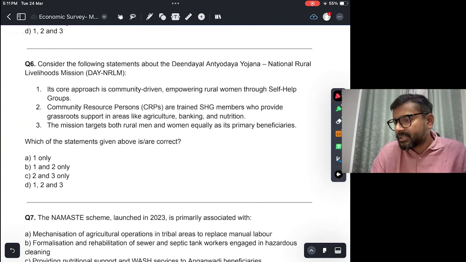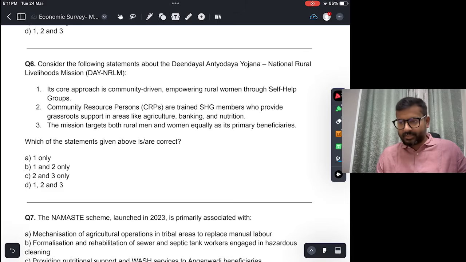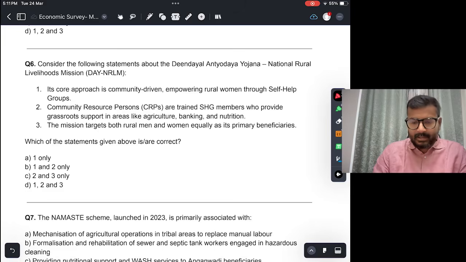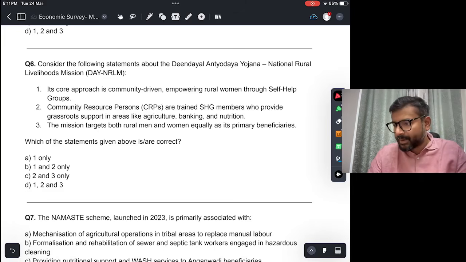Consider the following statements about the Deen Dayal Antyodaya Yojana, National Rural Livelihood Mission, DAY-NRLM. Its core approach is community driven and empowering rural women through self-help groups. Okay, this is correct. National Rural Livelihood Mission has exactly this.